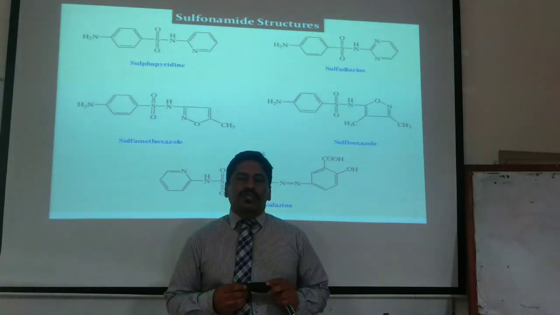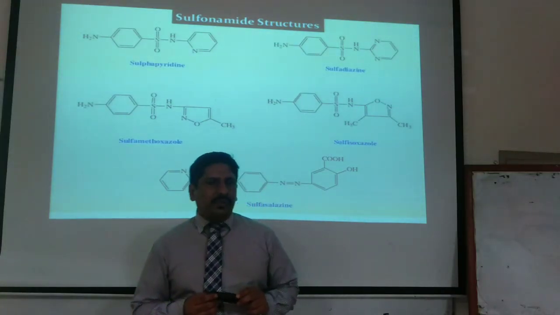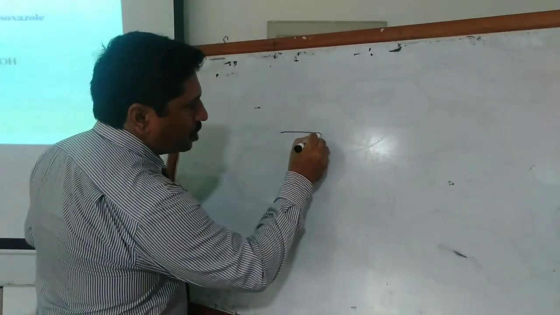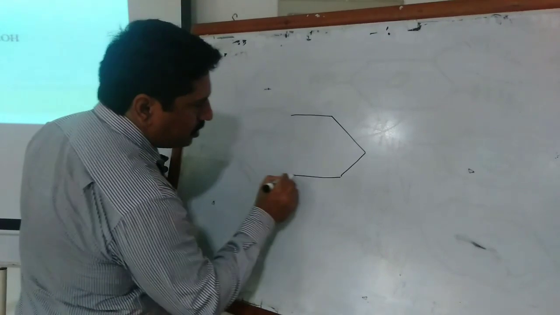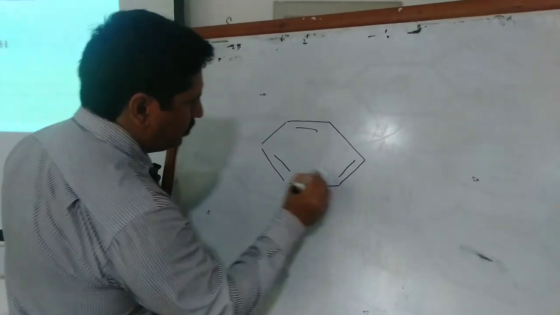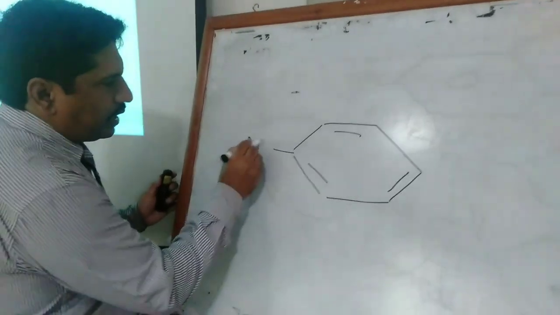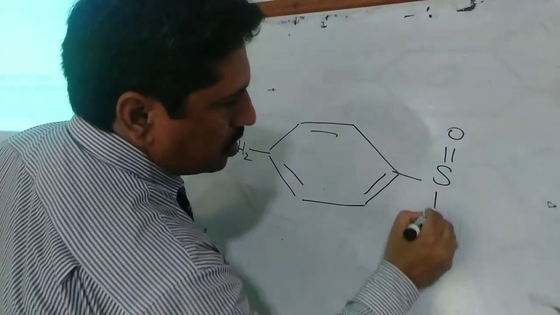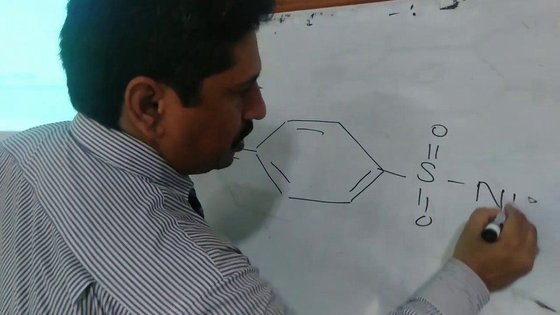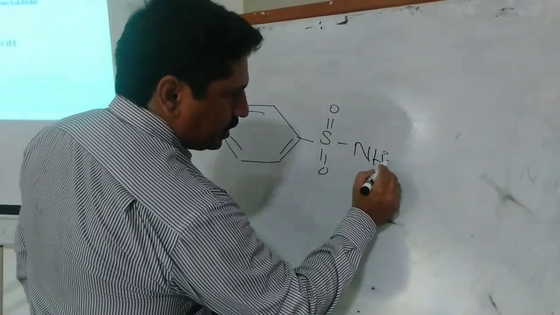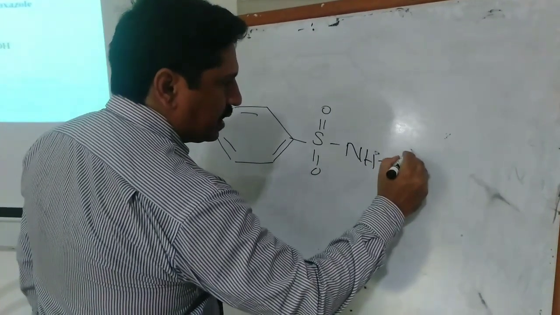We will draw various structures of sulfonamide derivatives one by one. As you know, the structure of sulfonamide has NH2, and that position is called R1, and at that position a pyridine substituent is linked.